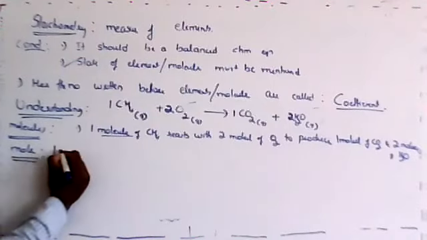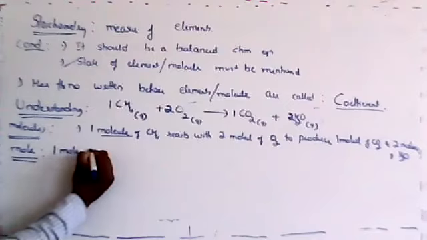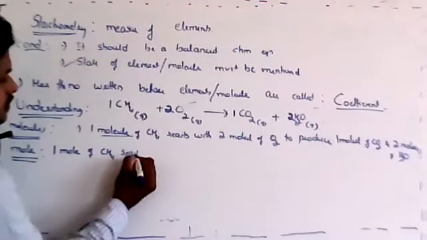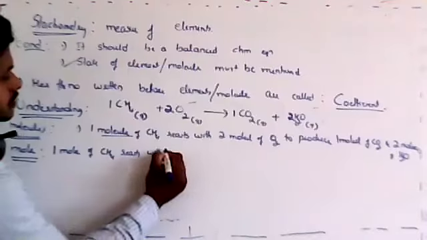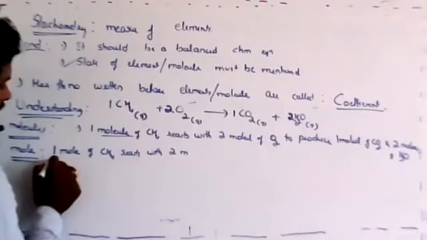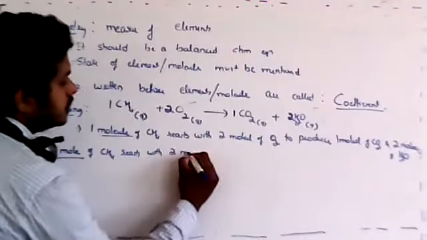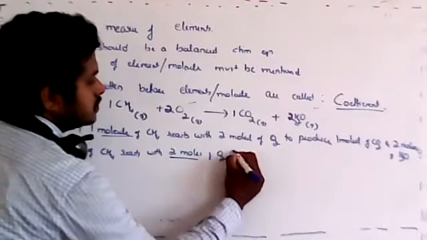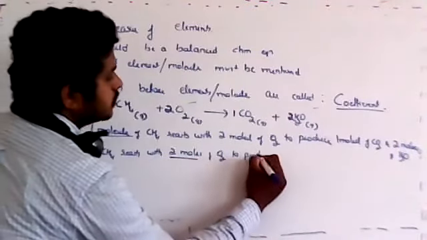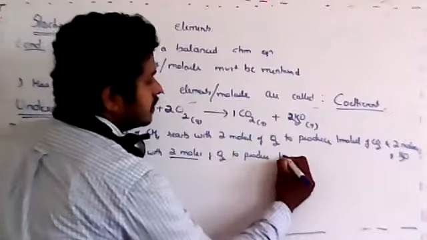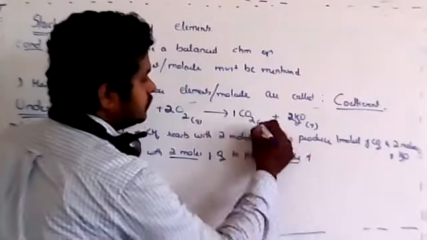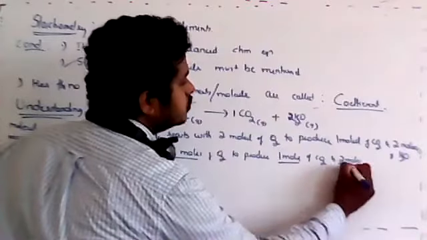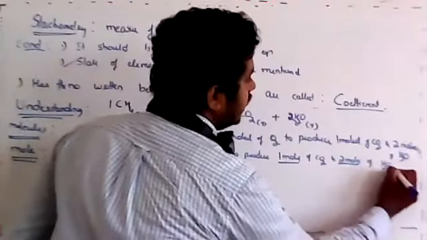So therefore it is 1 mole of CH4 reacts with 2 moles of oxygen to produce 1 mole of carbon dioxide and 2 moles of H2O.